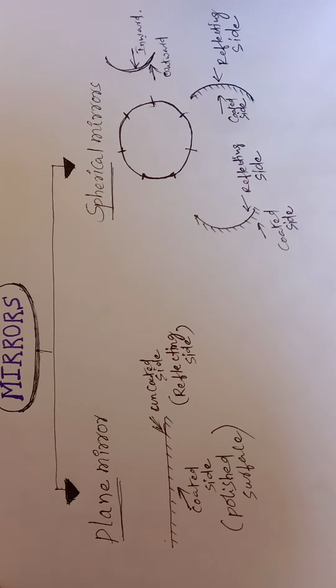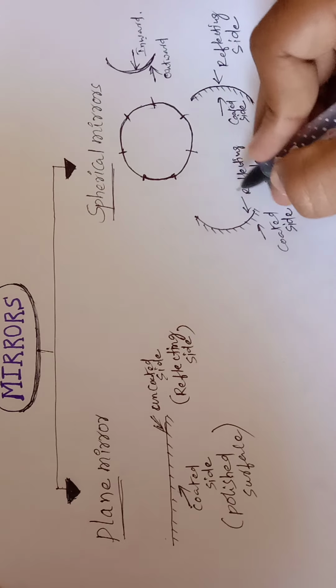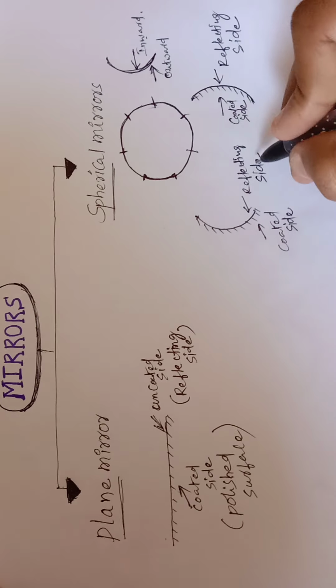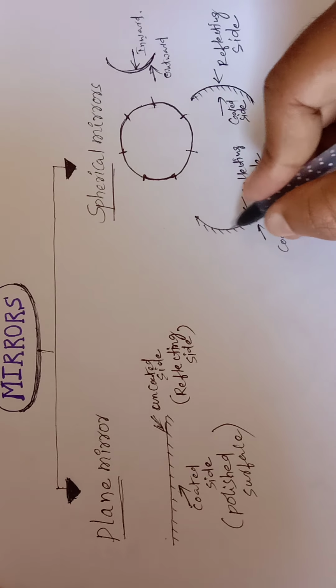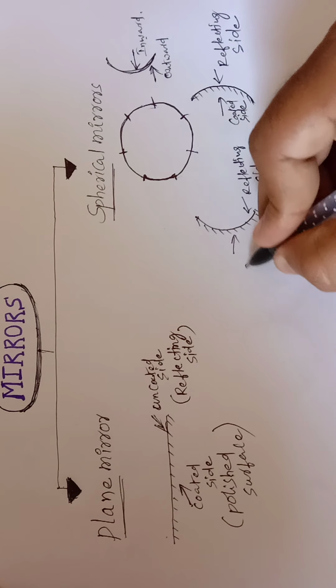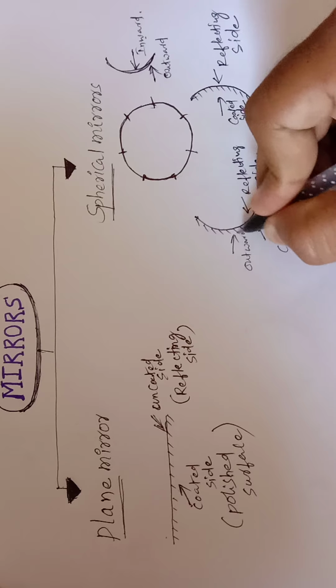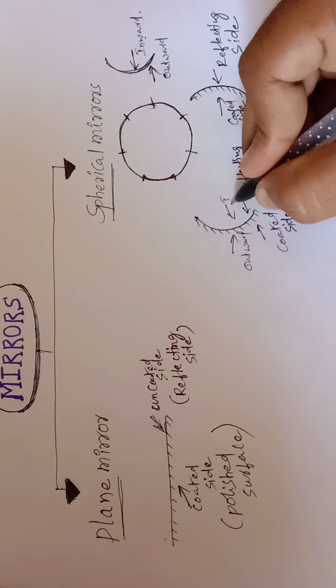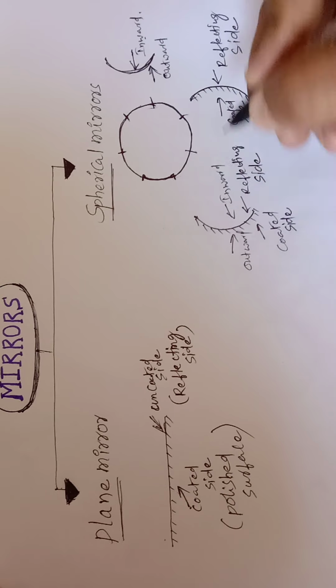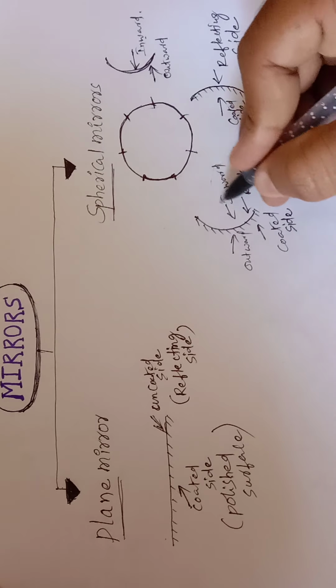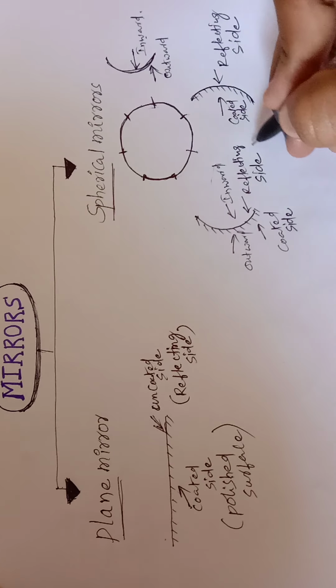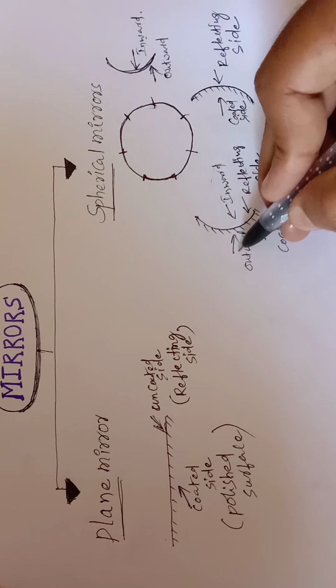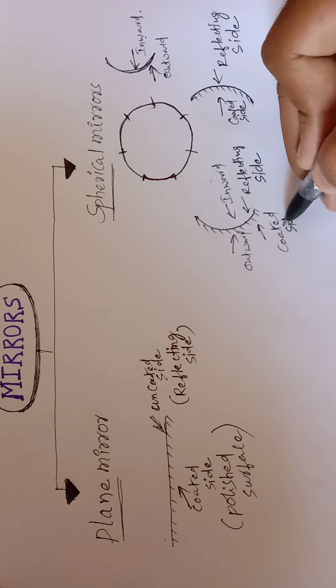If you observe here, inward has the reflecting side, and outward has the coated side. In the inward, the reflecting side is present, and at the outward, the coated side is present.